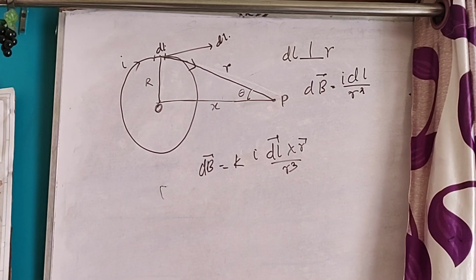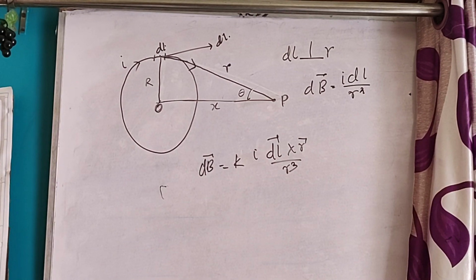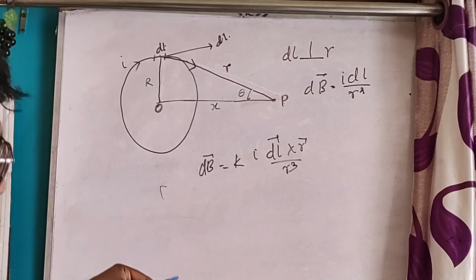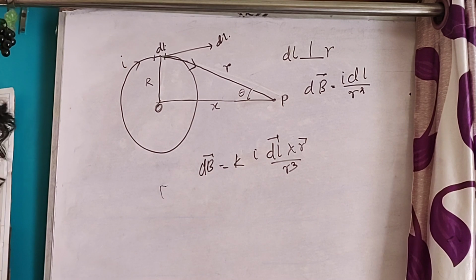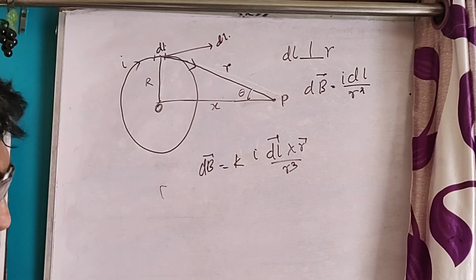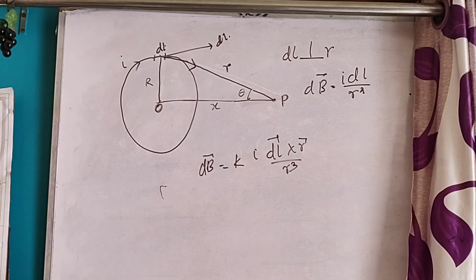Now at this point, dl is in this direction, and r is in this direction. So the direction of the magnetic field at this point P will be dl cross r.